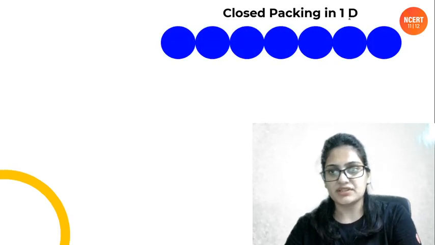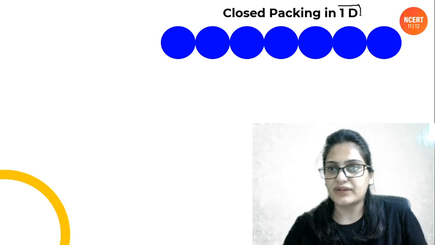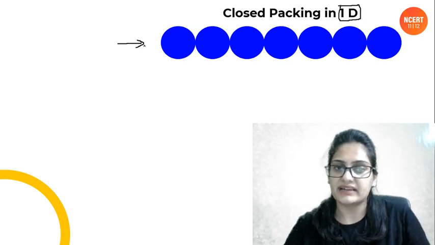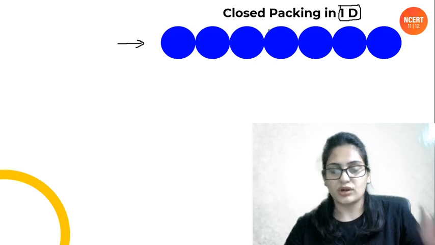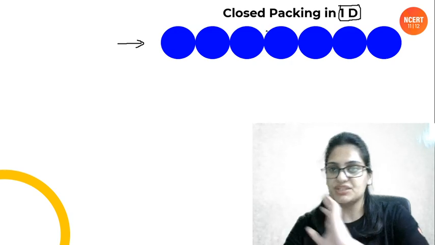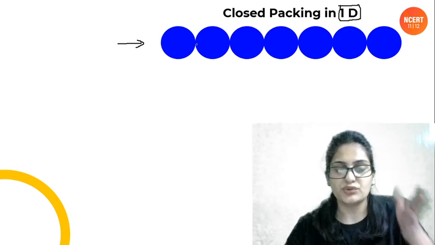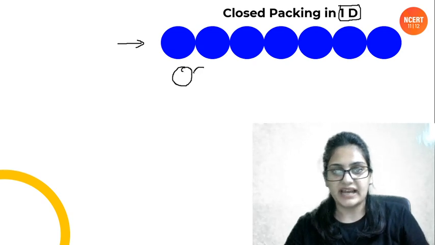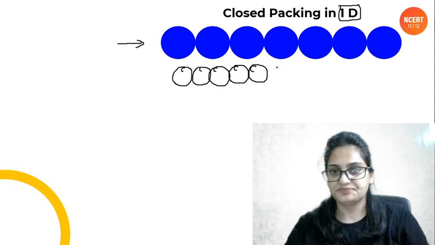Starting with the one dimensional packing. Since people it is one dimensional, okay, so only one dimension will be occupied, that is this dimension. Okay, horizontal dimension I have taken, this dimension will be occupied. So that is what the arrangement will be. One arrangement is possible. You have just linked the atoms one by one. You have just placed the atoms one after another. That is the arrangement that will be possible.